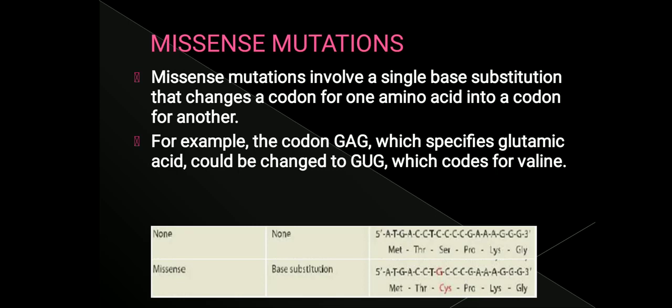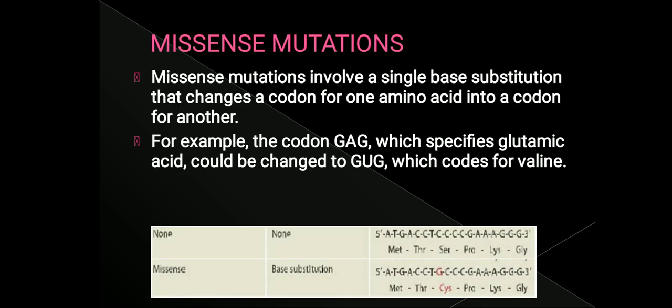Let us move on to the next type of mutation, that is missense mutation. Missense mutation involves a single base substitution. Even silent mutation involves a single base substitution. Missense mutation also involves a single base substitution. Now here, there is a change in an amino acid if there is a mutation.